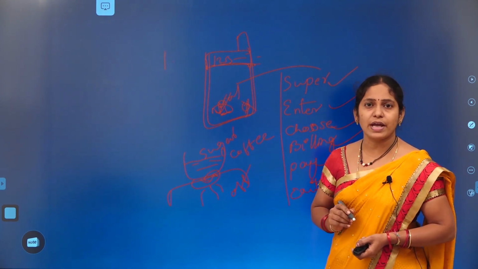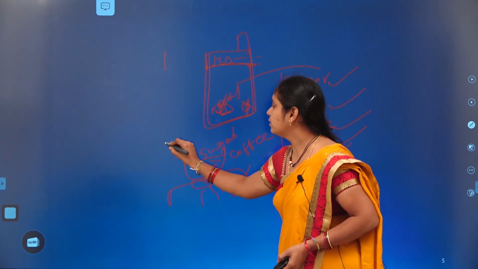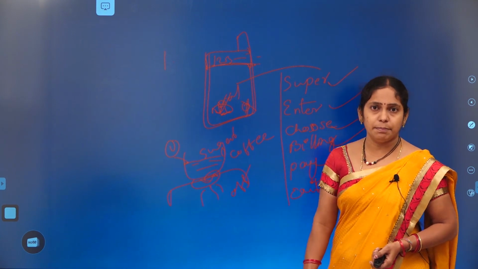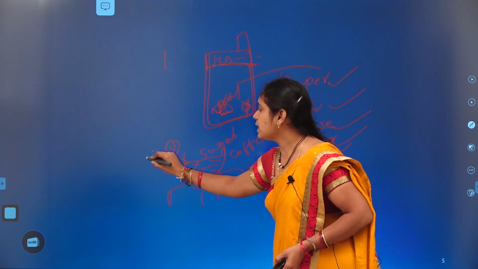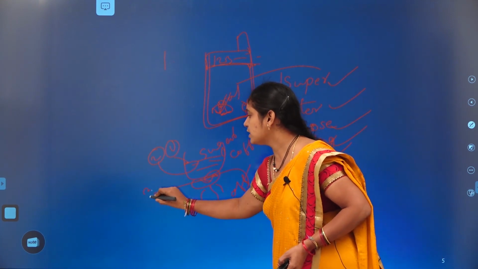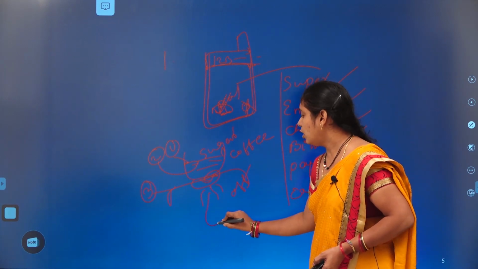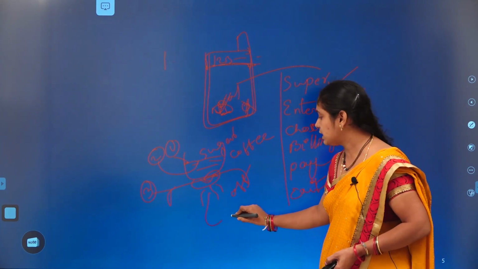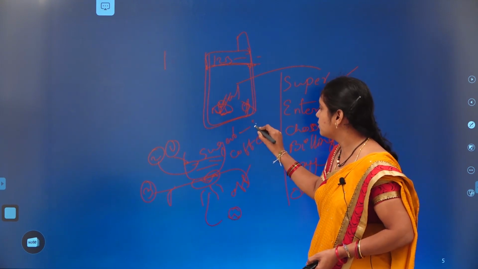So what is the process we have here to make a coffee? First, we need to take a bowl, and then take the milk. This is our second step. Keep it on a stove. This is the third step. Turn on the flame. This is the next step. Add sugar to this.